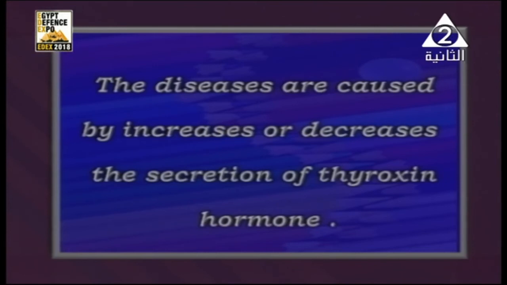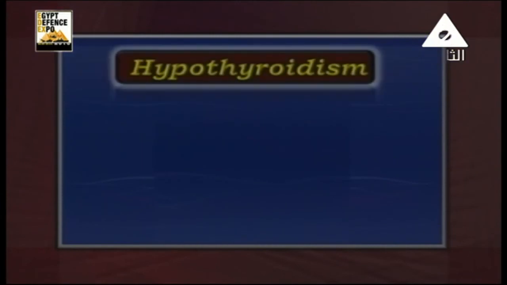Okay, and because we are talking about the thyroid gland, we have here hyperthyroidism and hypothyroidism. Well, hypothyroidism, what does it mean? It means decreasing, or deficiency, in the secretion of the thyroid hormone.